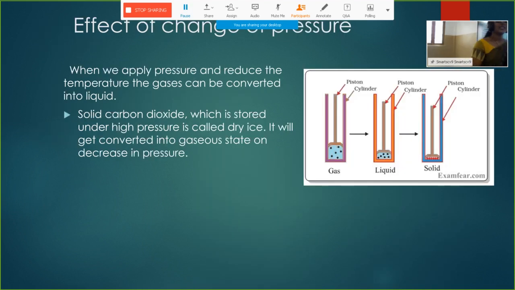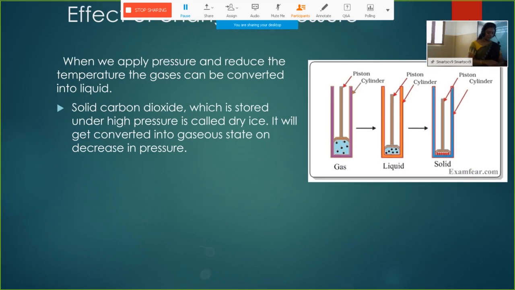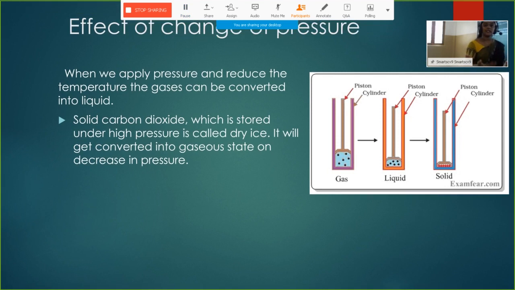The second factor that will help in the change of matter is pressure. If we apply pressure, what happens? In this picture, there is a container.